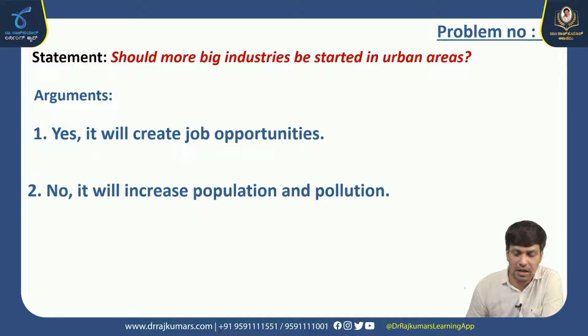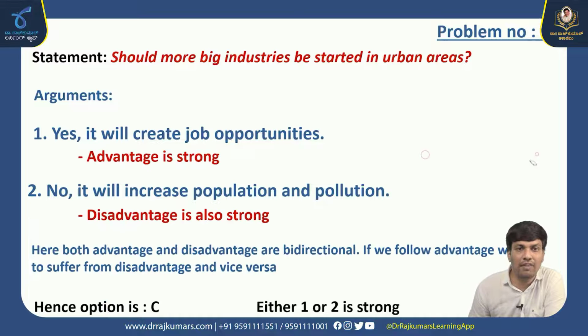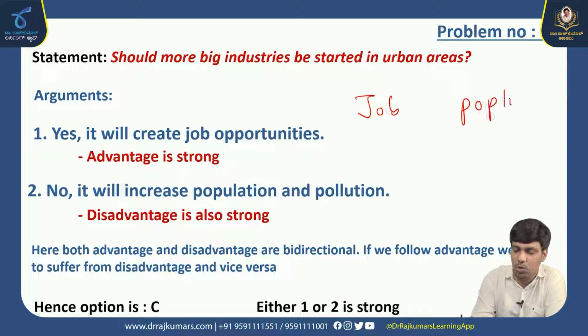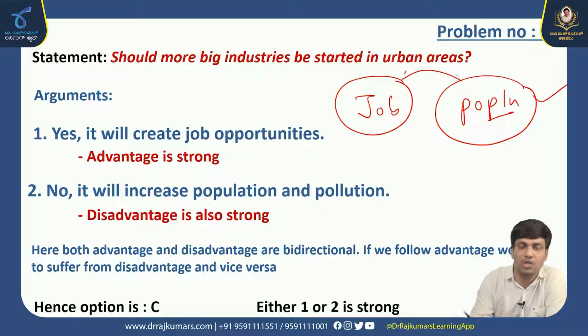Arguments: yes, it will create job opportunities. No, it will increase population and pollution. Here both advantages and disadvantages are bidirectional. If you follow the advantage, you have to suffer from the disadvantage and vice versa. Here we have job and population, right? Here we have two cases, one is job and another is population. If we accept job, we need to have a problem of population. If we accept population, then we don't have any job opportunities.